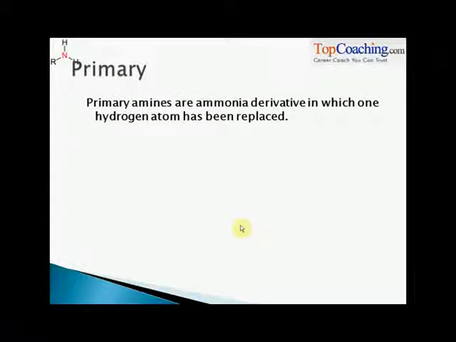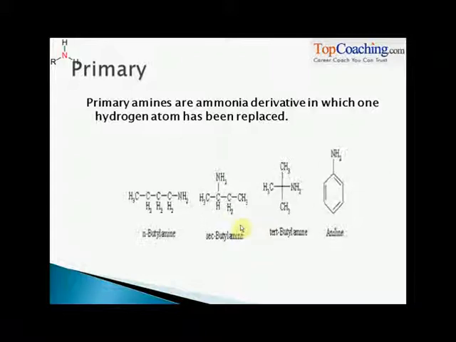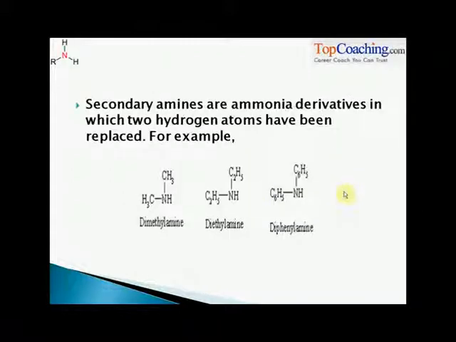Primary amines are ammonia derivatives in which only one hydrogen atom has been replaced. For example, NH3 was ammonia. Only one hydrogen atom has been replaced by butane and we get butylamine. Similarly, aniline is an example of an arylamine, right?